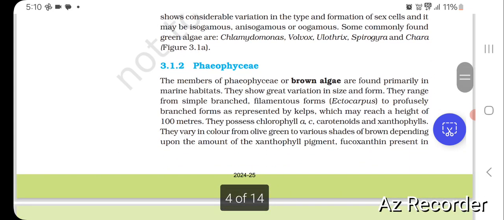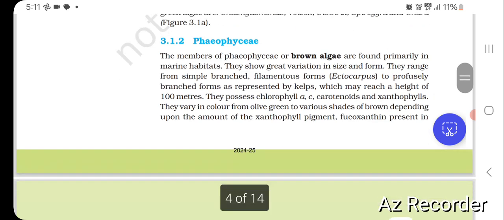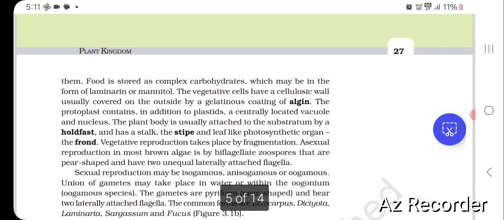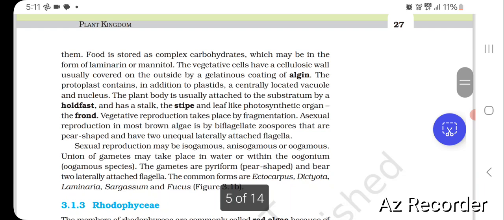Phaeophyceae. The members of Phaeophyceae, or brown algae, are found primarily in marine habitats. They show great variation in size and form. They range from simple branched filamentous forms like Ectocarpus to profusely branched forms as represented by kelps, which may reach a height of 100 meters. They possess chlorophyll a, c, carotenoids and xanthophylls. They vary in color from olive green to various shades of brown depending upon the amount of the xanthophyll pigment fucoxanthin present in them. Food is stored as complex carbohydrates which may be in the form of laminarin or mannitol.